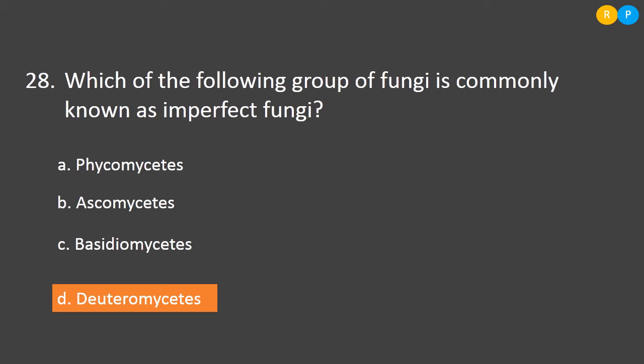So, let us look at the option A, Phycomycetes. The Phycomycetes fungi show the sexual mode of reproduction. And option B, Ascomycetes. Ascomycetes are also reproducing by sexual method. Then C, Basidiomycetes. These also have their own kind of sexual reproduction. Option D, Deuteromycetes. Deuteromycetes are called imperfect fungi because their sexual mode of reproduction is not yet identified. If it is identified, they will be moved to any of the three classes. So the correct one is option D.